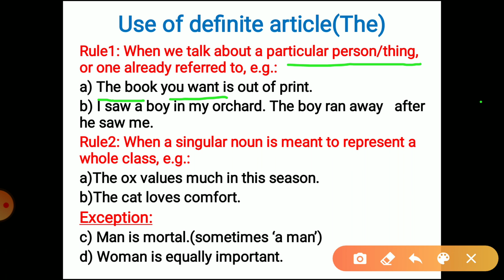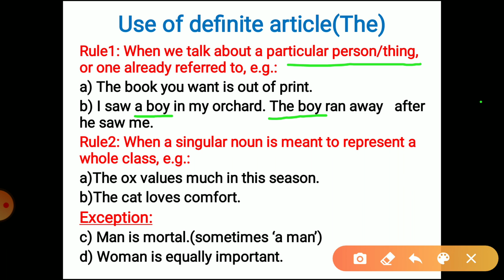The second example is: I saw a boy in my orchard. In the first sentence I write a boy because it can be any boy, but the boy ran away after he saw me. Now it's the particular boy that I saw in the orchard. So when something has already been mentioned earlier, and the next time we talk about it in the next sentence or in the same paragraph, we use the article the. But when we introduce it for the first time, we use the article a. That is the difference.